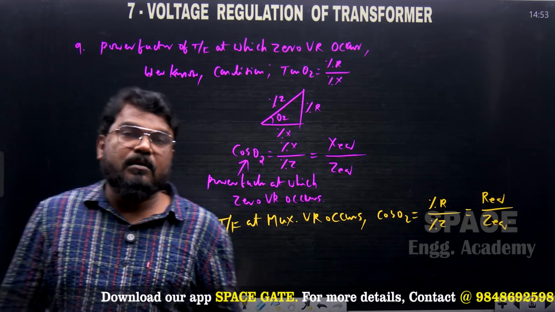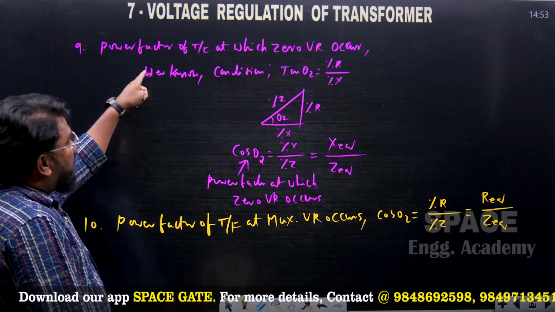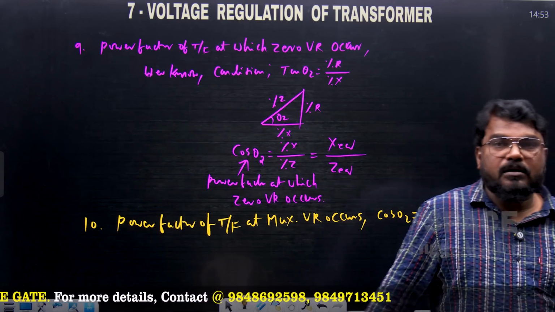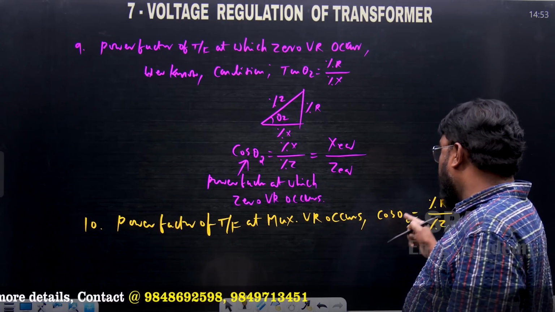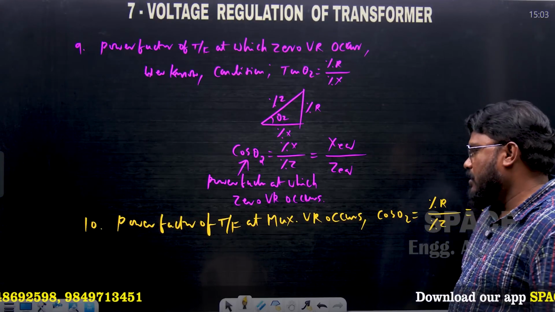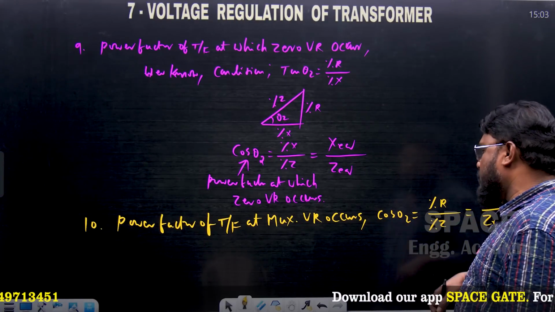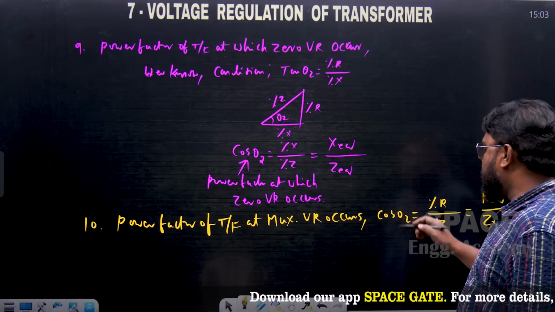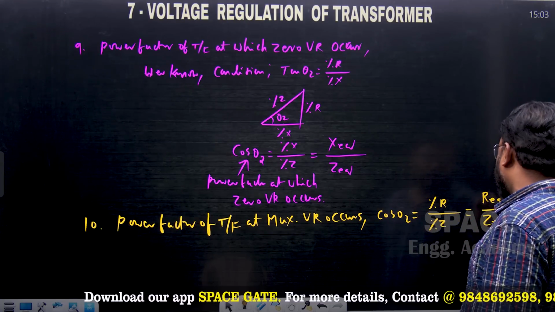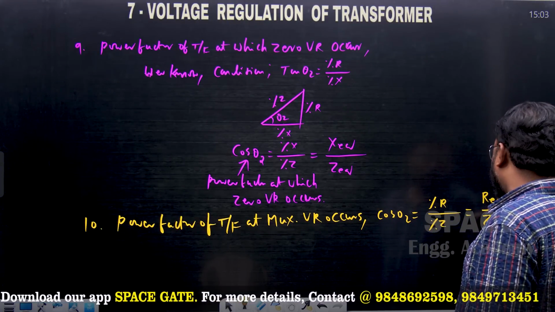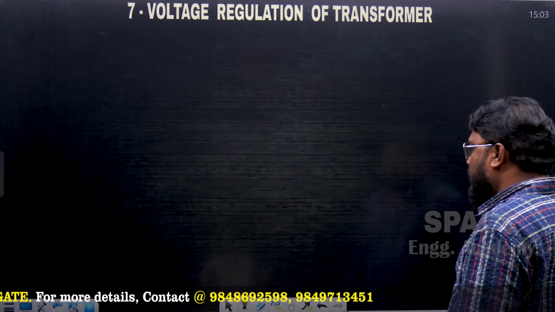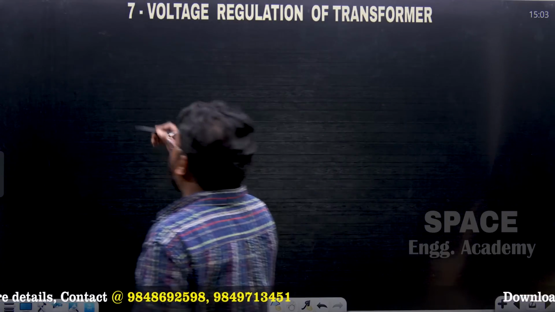So the power factor of the transformer at which zero voltage regulation occurs, and the power factor of the transformer at which maximum voltage regulation occurs: cos theta 2 is equal to percentage R by percentage Z, that is also equal to R equivalent divided by Z equivalent.